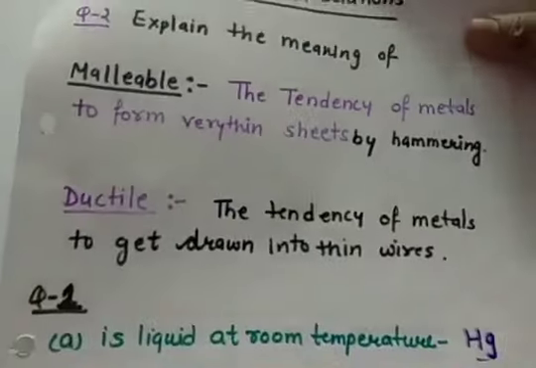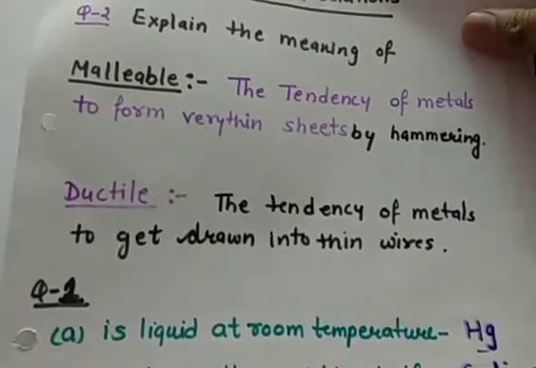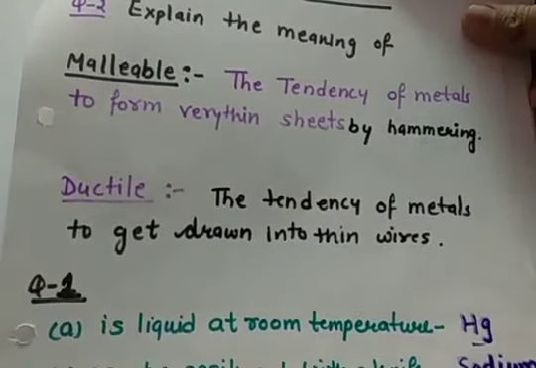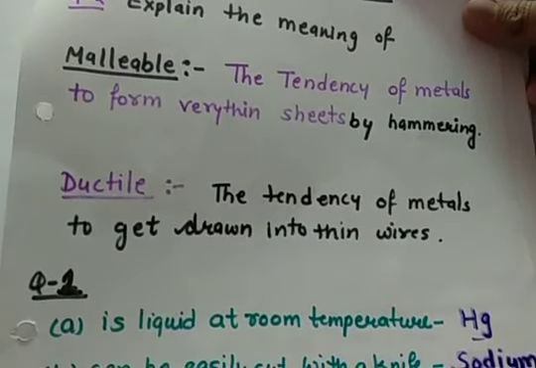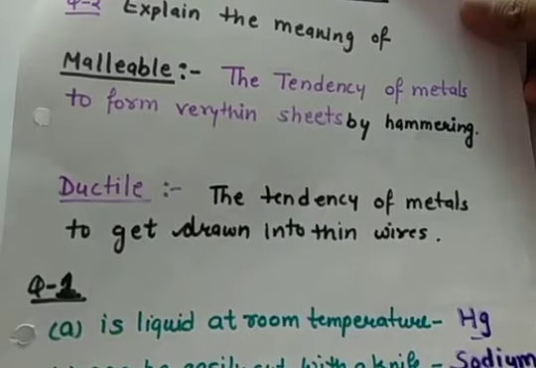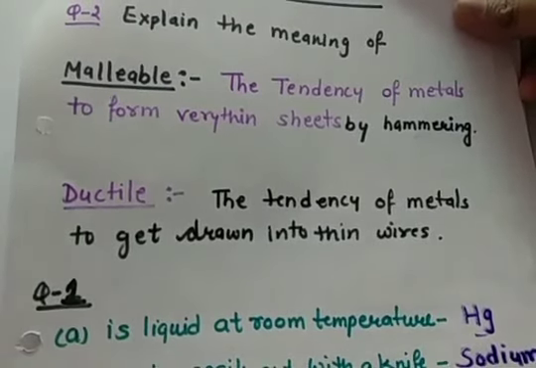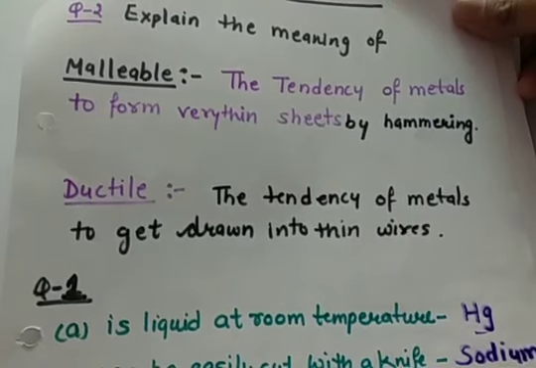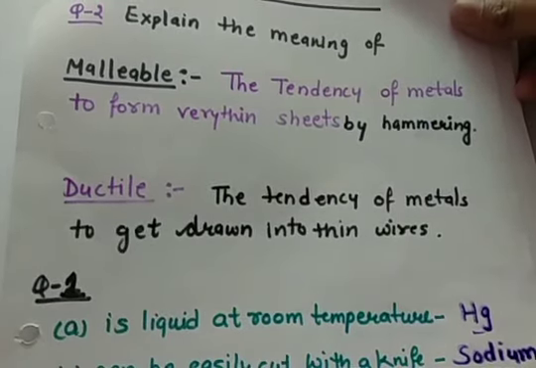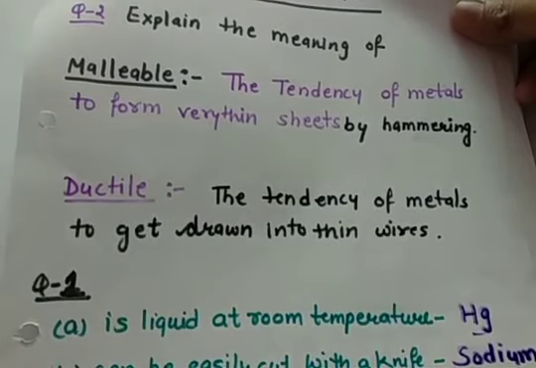Then we have ductile. The tendency of metals to get drawn into thin wires is called ductility of metals. Depending upon the reactivity, some metals are highly ductile, some are less.